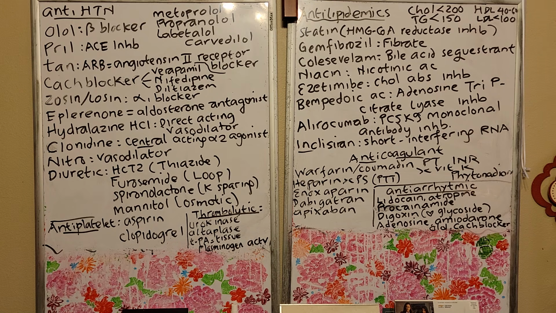And then your tan, right? Medication ending with tan, valsartan, losartan, right? This is your ARB. ARB stands for angiotensin number 2 receptor blocker. So from the name, from the class, you know how it works. This medication, tan, blocks the receptor of angiotensin number 2. So it also will reduce the blood pressure, right? So with this tan, be careful, you have to monitor for muscle cramp, hyperkalemia, right? So tan can cause hyperkalemia. That's why monitor muscle cramp.